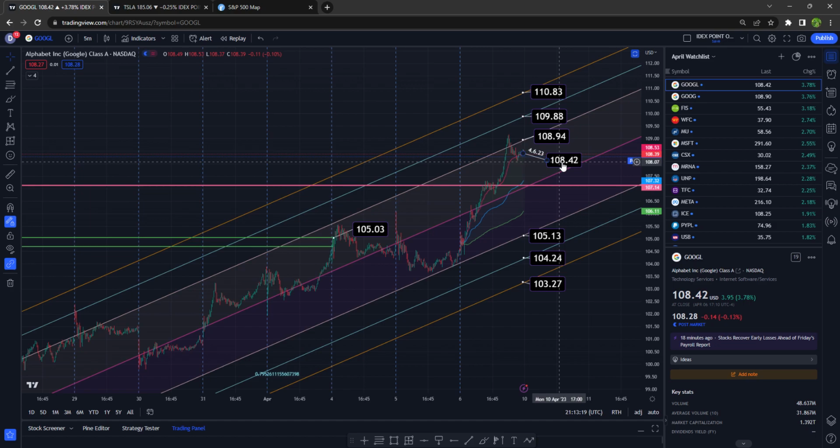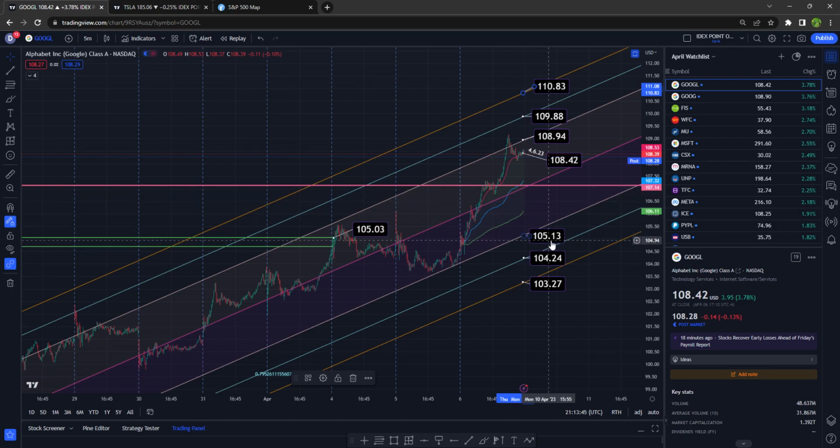Now, to the north side, at 2 standard deviations, takes us to roughly 108.94. Above that, 109.88. And at 4 standard deviations, roughly $110.83. To the south side, VWAP takes us back down to 107.32. The middle of the trend is very close to that at 107.03.